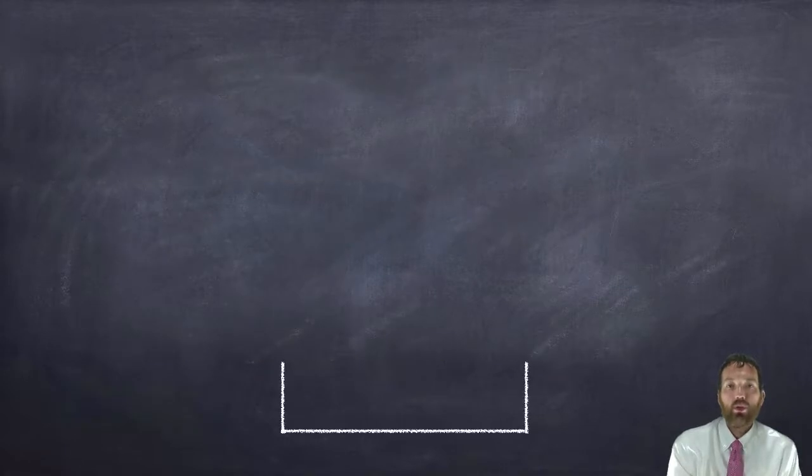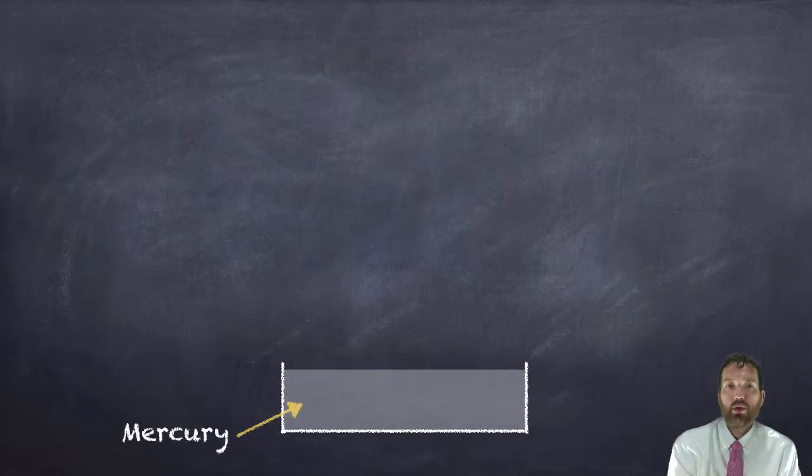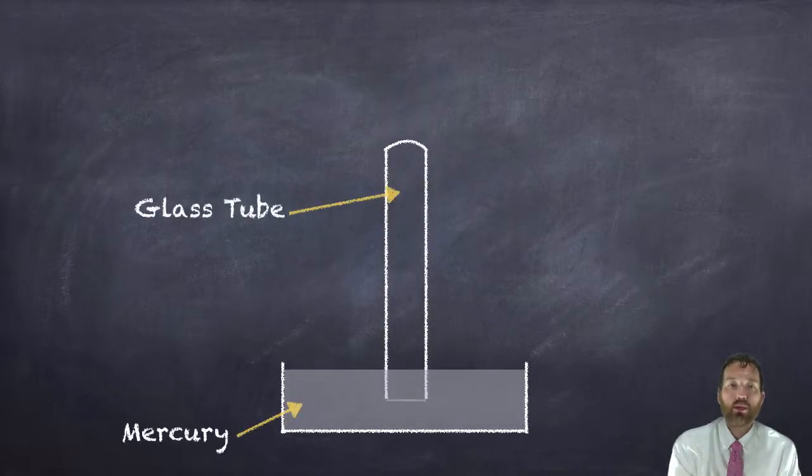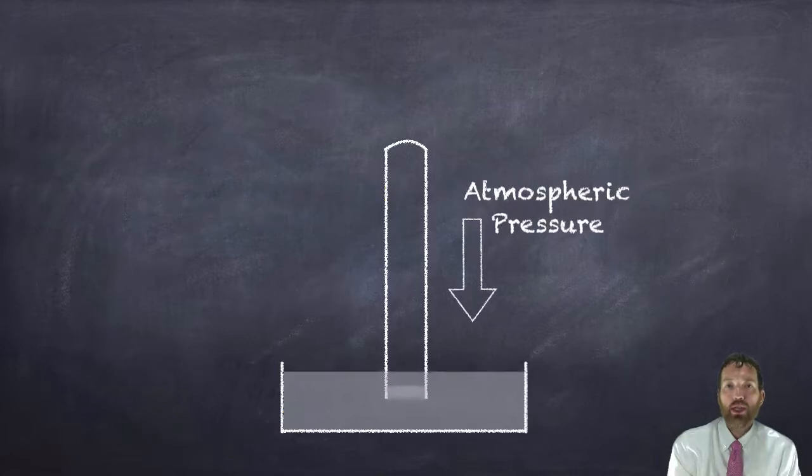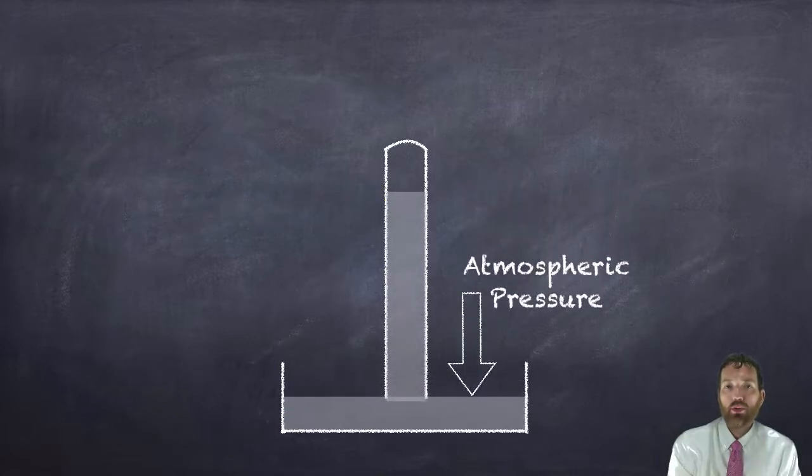So here's how the barometer works. It doesn't really work this way today, but this was how Evangelista Torricelli made his first barometer. So he had a dish and he filled his dish with mercury. He then put a glass tube in the dish that was under vacuum, and it was open to the bottom once it was under the mercury. The atmospheric pressure above pushed down on the mercury, and it had nowhere else to go but up into the tube. And if you measure from the bottom of the tube to the top, at standard atmosphere, at sea level, I should say, the mercury rose 760 millimeters.